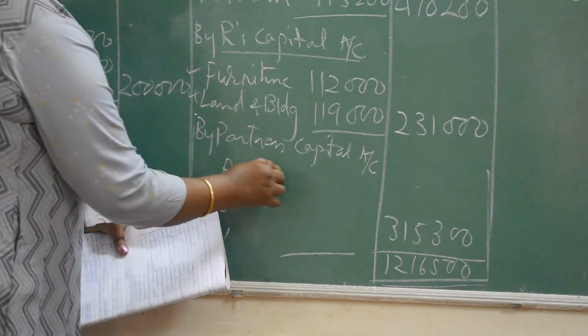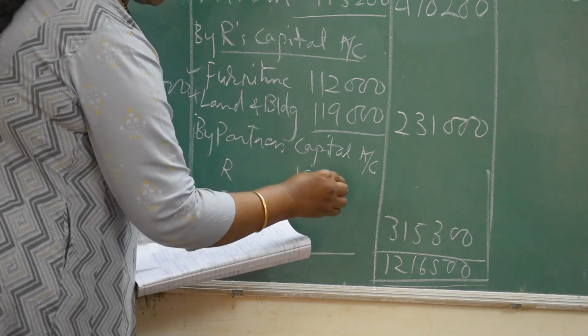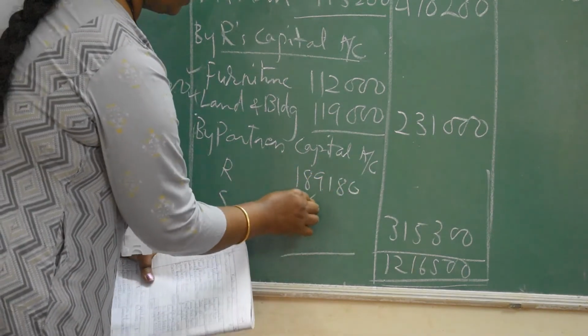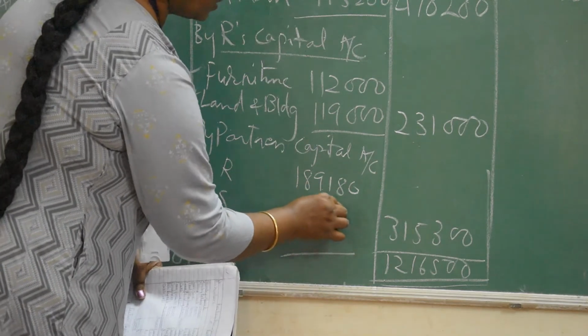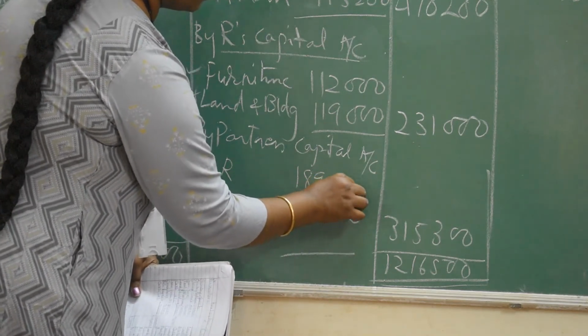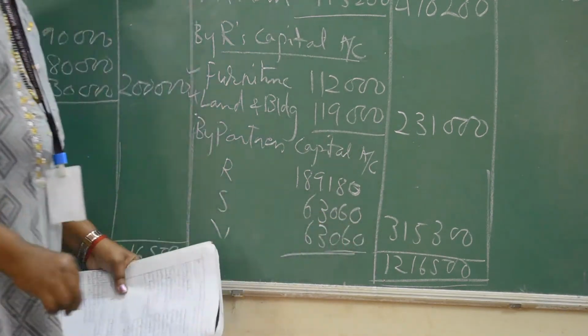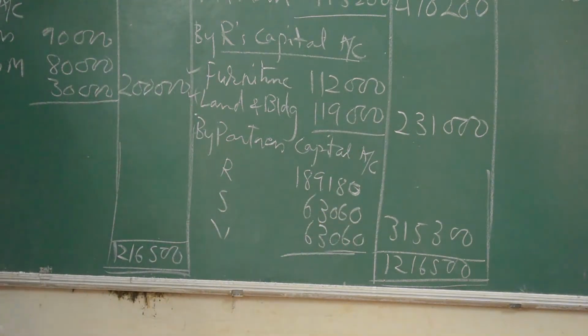The share comes to 1,89,180, 63,060, 63,060. So once this is over, we have to go to the next account.